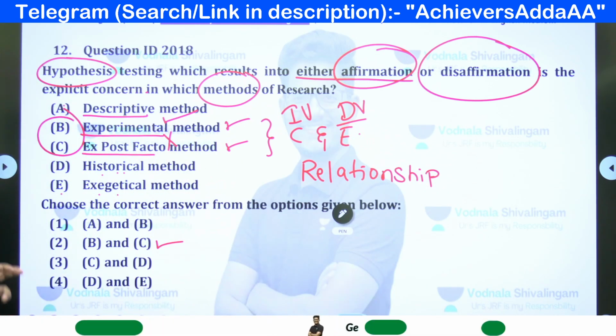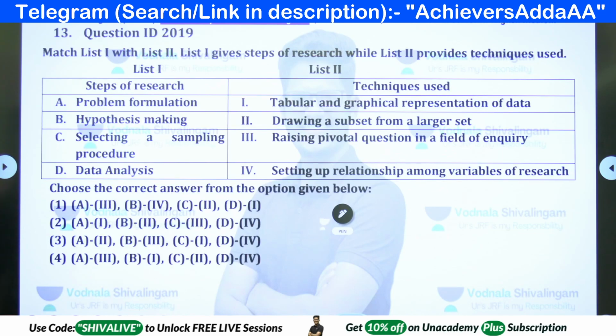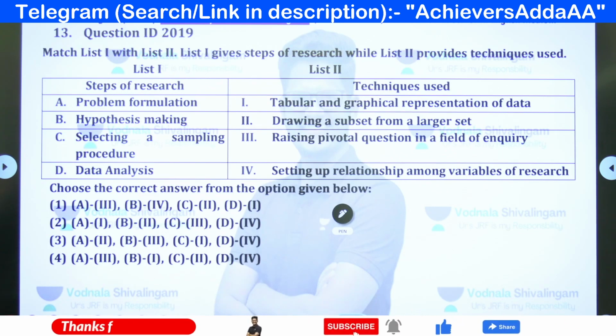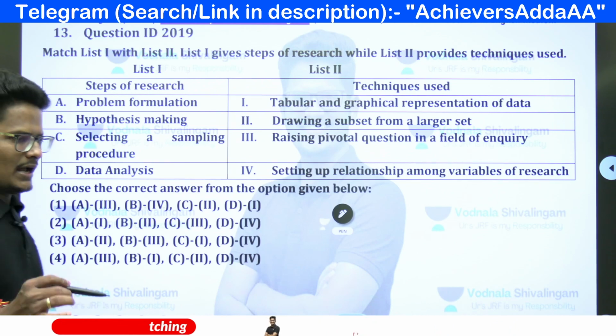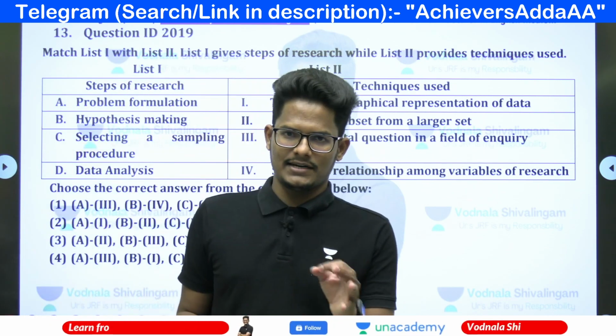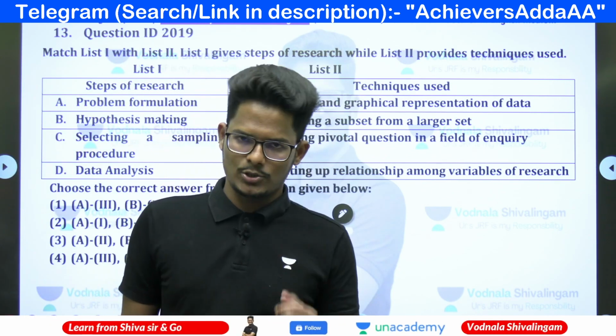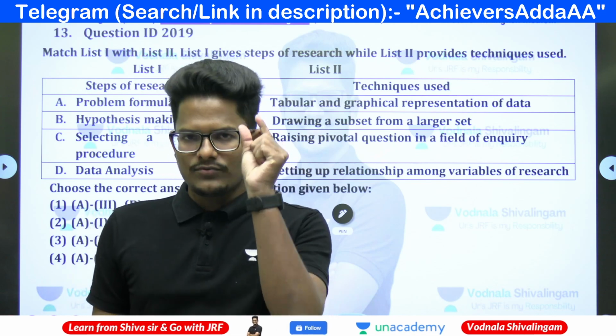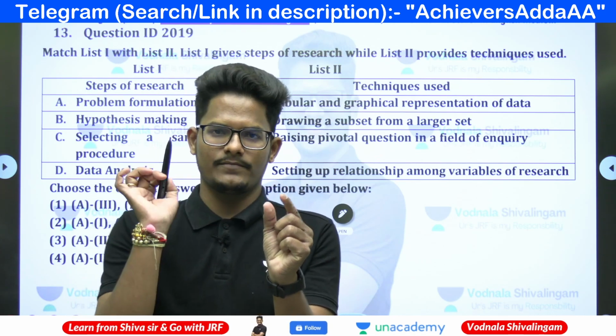So based on that context only you must choose the answer. Next question, steps of the research and techniques at various steps: problem formulation, hypothesis making, selecting a sampling procedure, data analysis. So I already told you, in matching list number 1 with list number 2, try to choose one option which will make your answer.